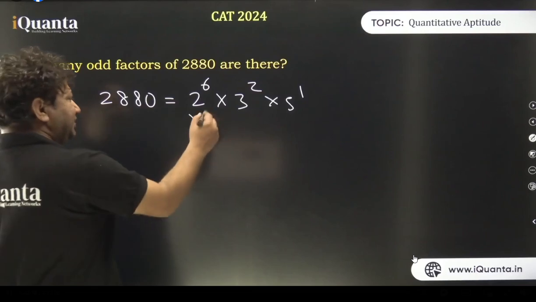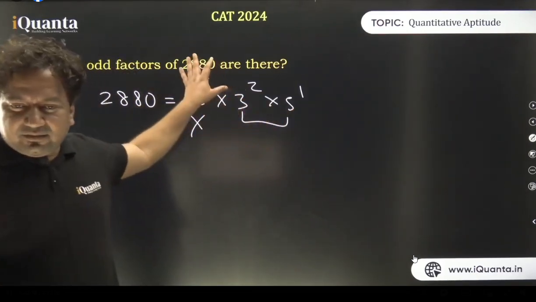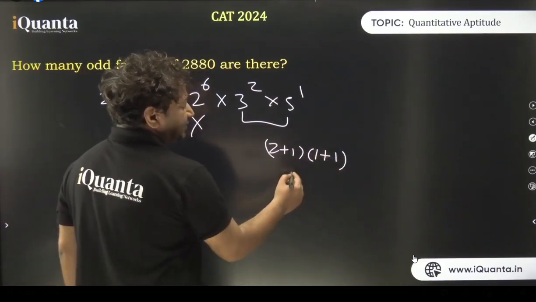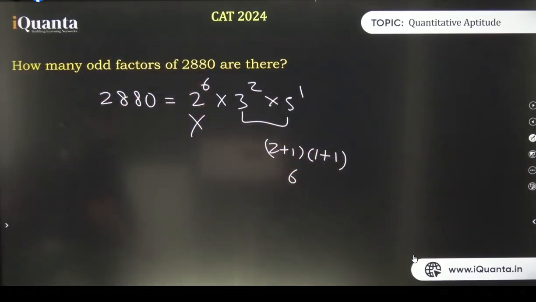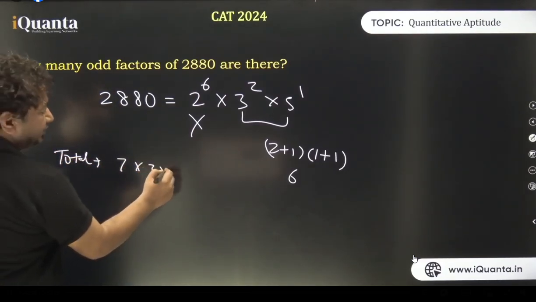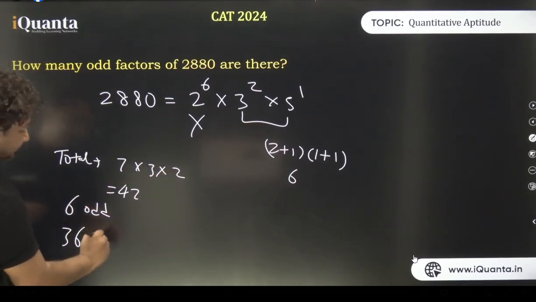How many odd factors are there? Let's forget all the even. So we'll use the formula where we add 1 to the powers and multiply only with the odd ones. Even को हम भूल जाएंगे. So here 2 plus 1 and 1 plus 1. The answer is 6. Cool. And how many even factors are there? The remaining will be even. Total number of factors over here are 7 into 3 into 2. That is 42. 42 total factors, 6 odd, and the remaining 36 are even.